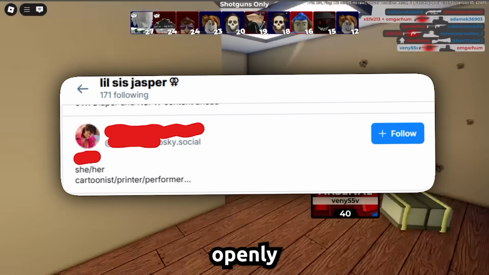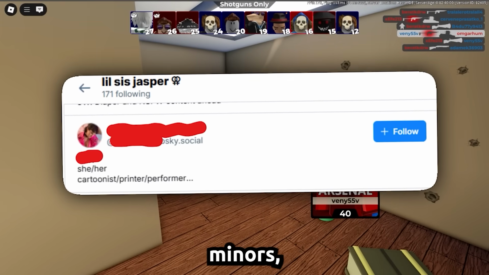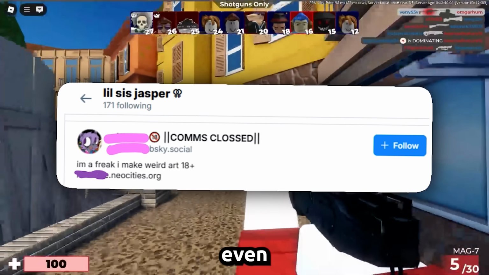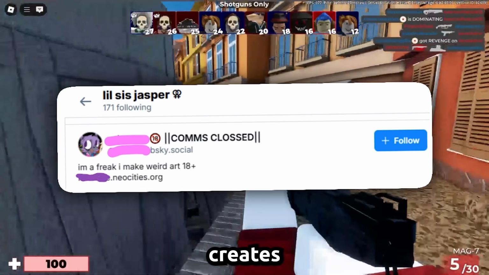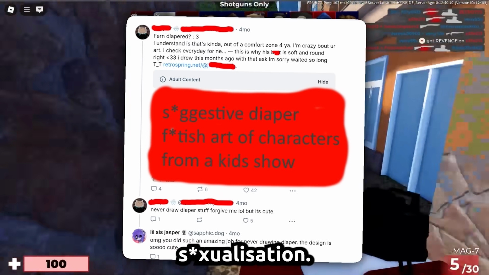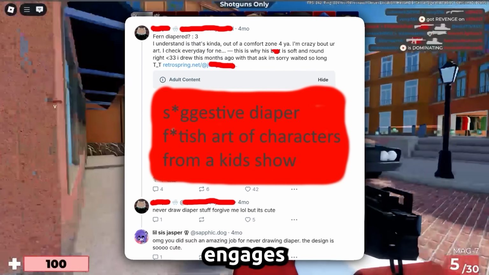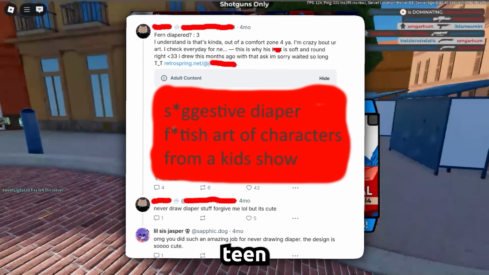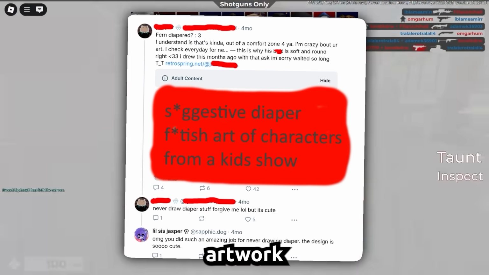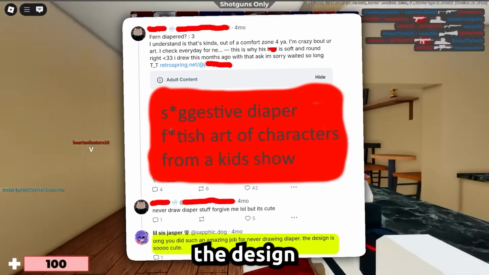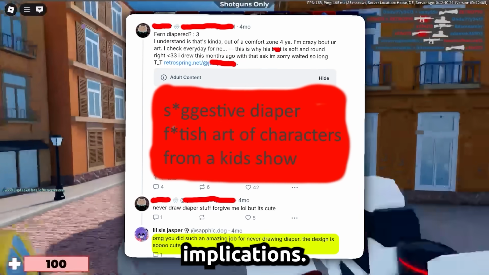These accounts openly post depictions of minors, bait, and themed art. One of her mutuals, who we will call Pink, even described herself as a freak who creates bait art. They also highly engage with diaper content involving minors. Jasper frequently engages with content that's diaper themed involving child or teen characters. For example, she praised artwork of a diapered character by someone we will call Purple, commenting, "The design is so cute, despite the obvious implications."